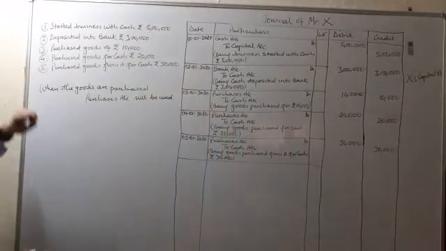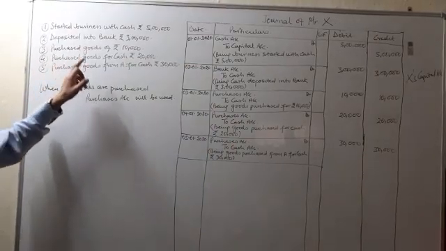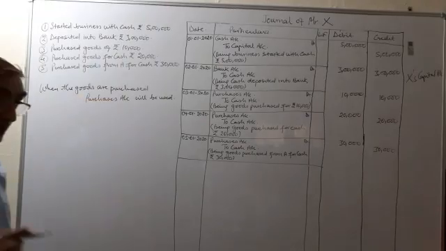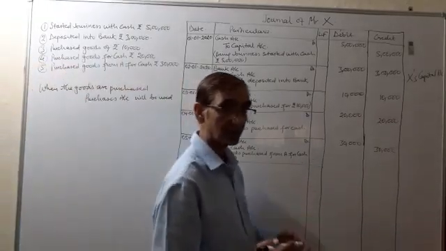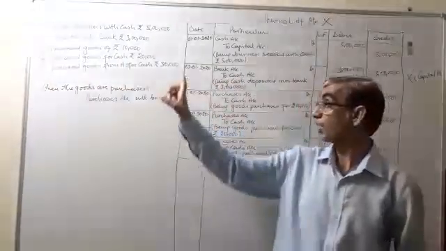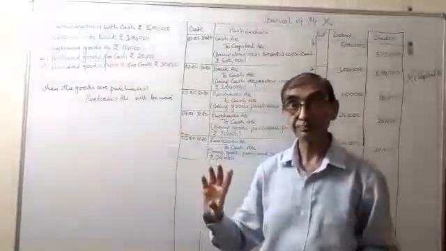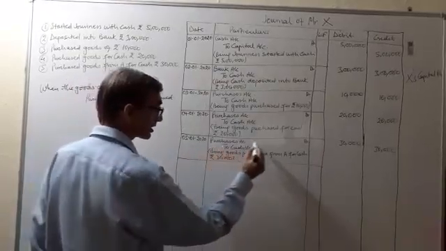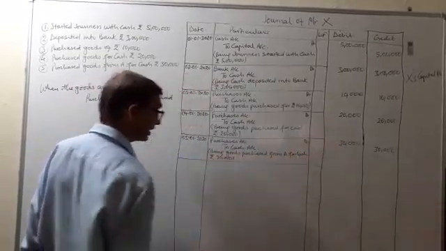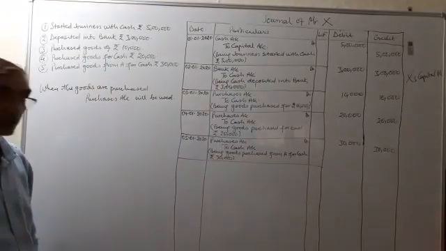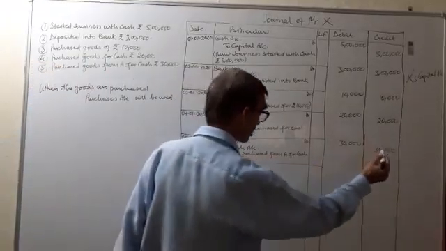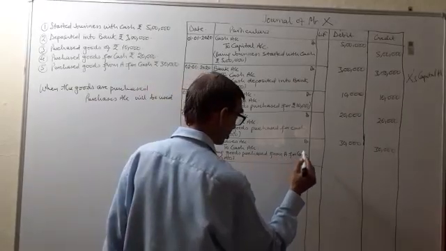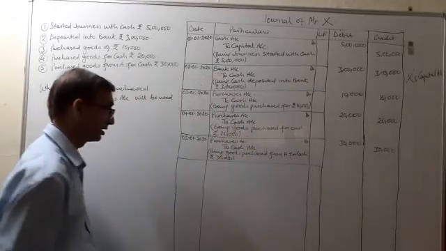Now the fifth transaction, purchase goods from A for cash rupees 30,000. Here again it is a cash transaction. We have purchased the goods from A, but we have paid for it. So what is coming in? Goods are coming in. Purchases account will be debited 30,000. And what is going out? Cash is going out. So to cash account 30,000. Being goods purchased from A for cash rupees 30,000.